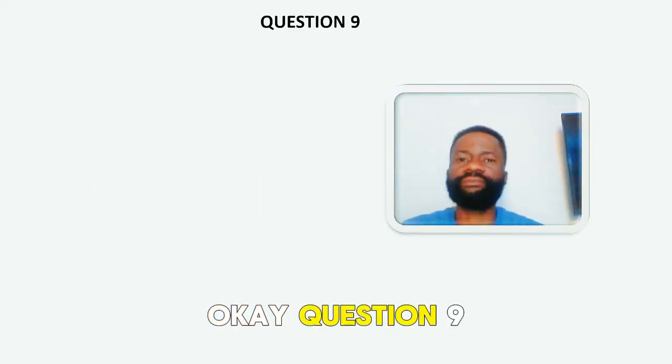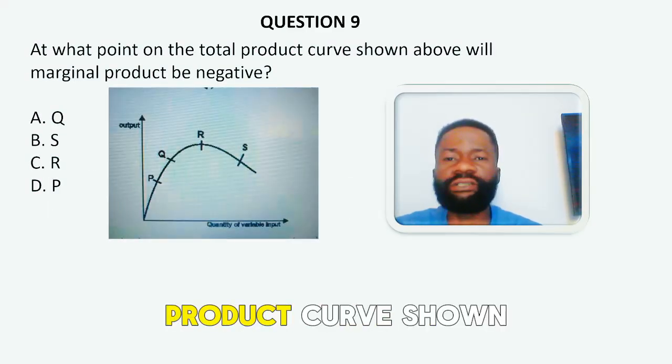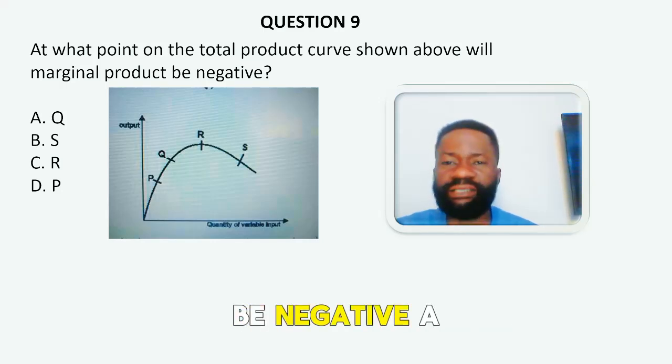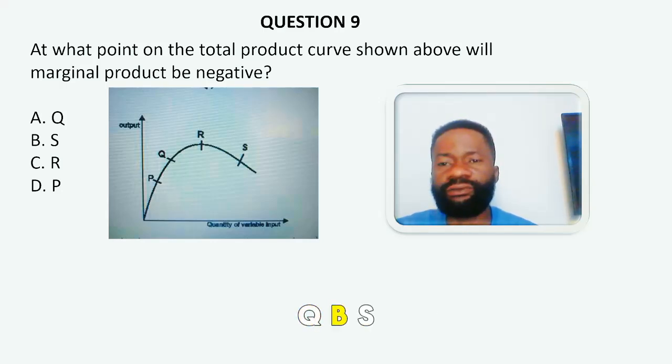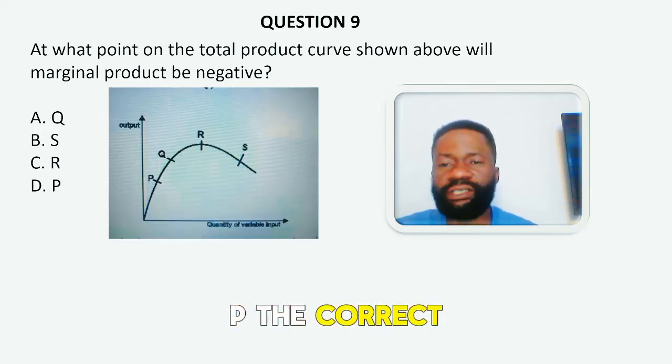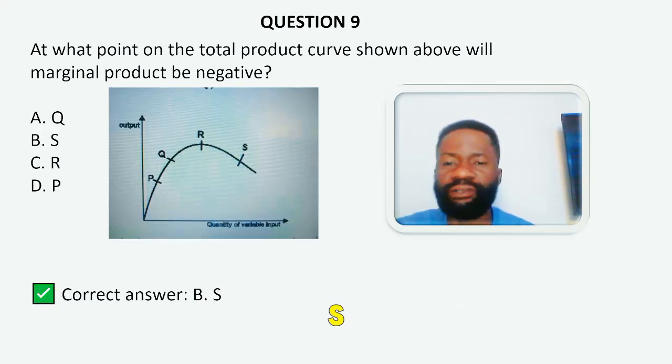Okay, question 9. At what point on the total product curve shown above will marginal product be negative? A, Q, B, S, C, R, and D, P. The correct answer is option B, S.